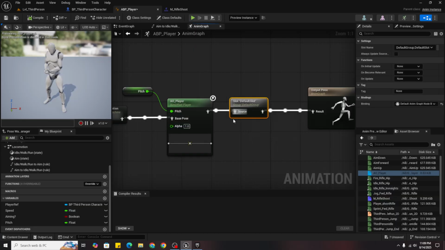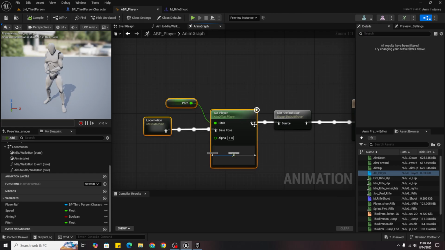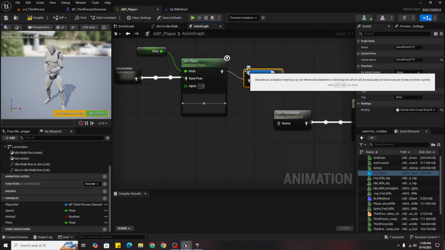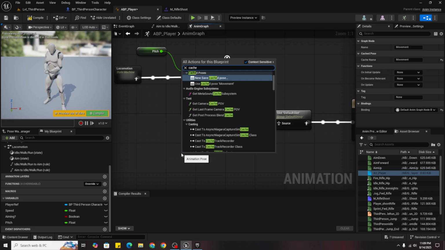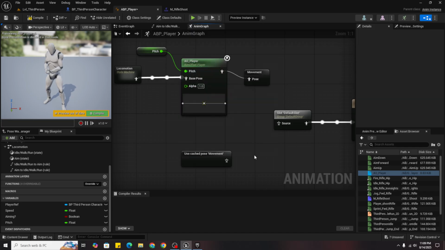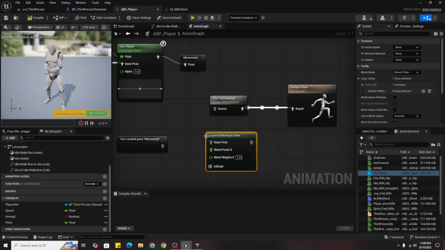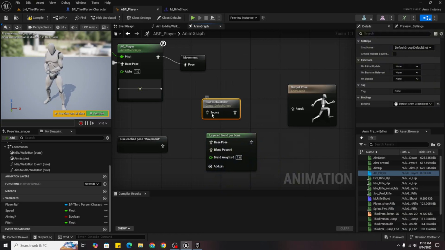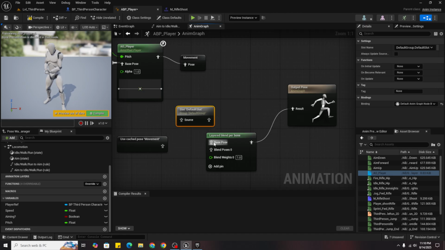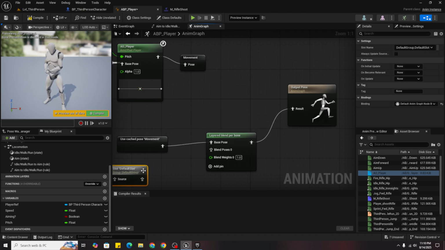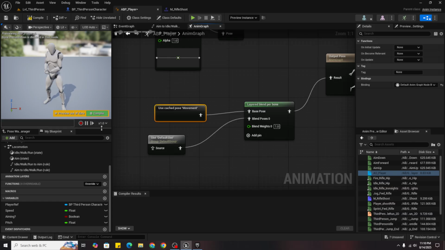So we will just make again a cached pose and name it movement, and here cached pose. Yes, we need again layered blend per bone, so just attach it here, this here, like that.